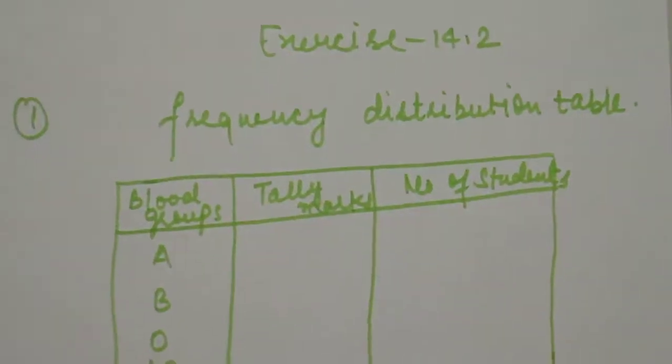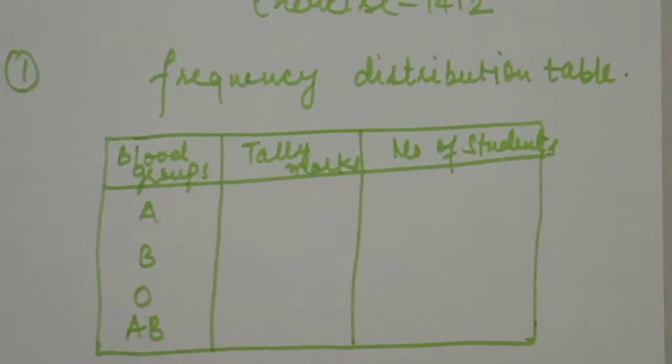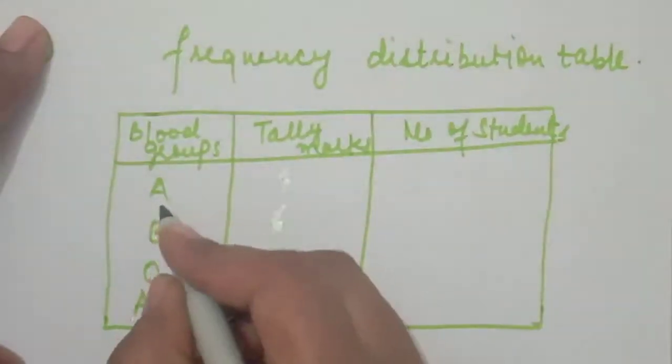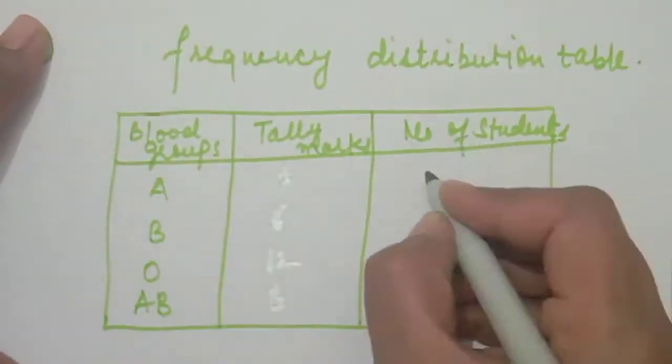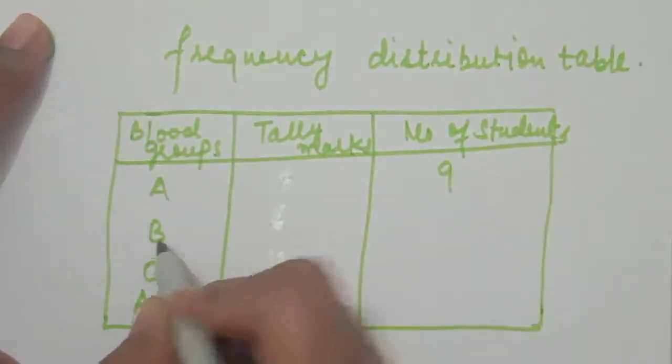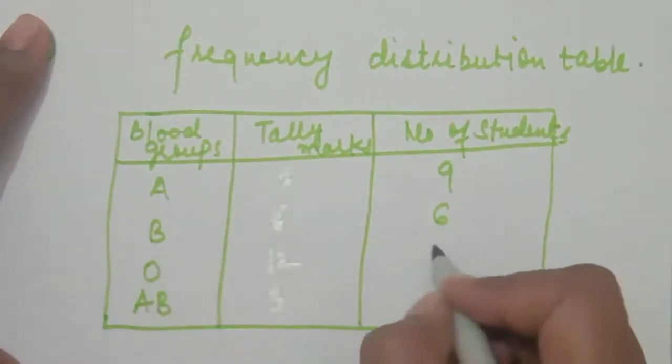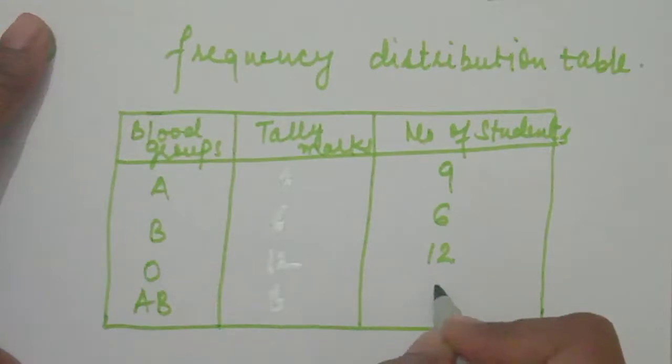Now we will count the number of students from the information we have in our book, how many students have A blood group, how many have B blood group, and so on. The number of students with A blood group is 9, for B 6, O is 12 and AB is 3.